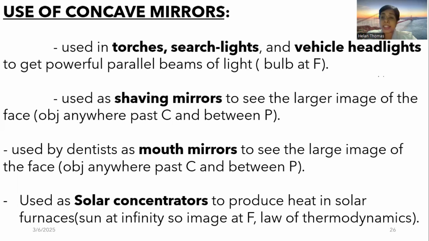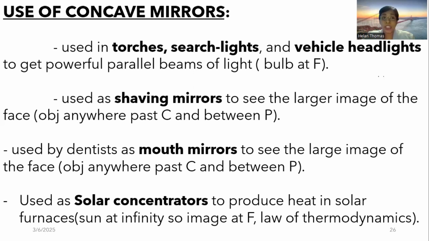The sun is at infinity. So those parallel beams, the concave mirror will converge into a focus where you get a point size image of the sun. So what does the law of thermodynamics state? Energy can only be converted from one form to the other. So here the light ray is all getting converged to that particular point, and there it produces what? It's going to produce heat energy due to the convergence of the light ray at that particular point F.